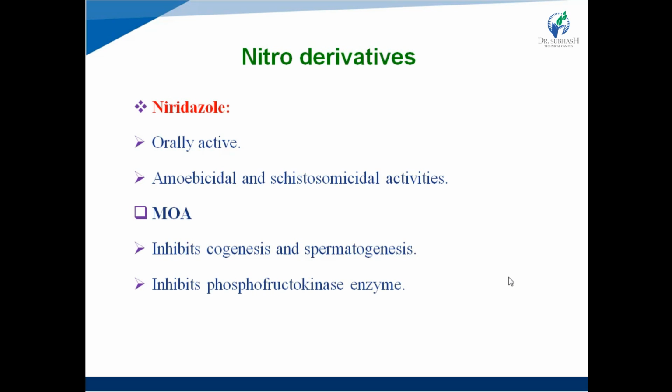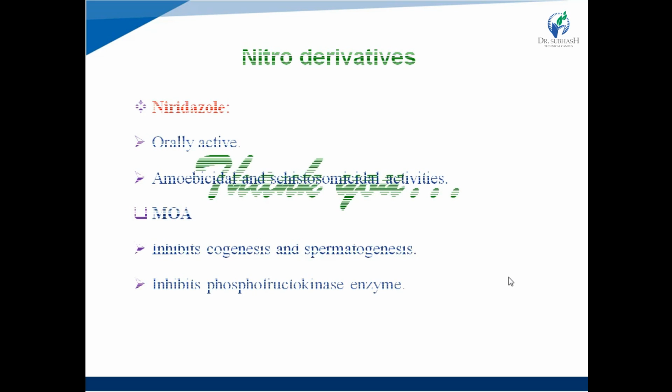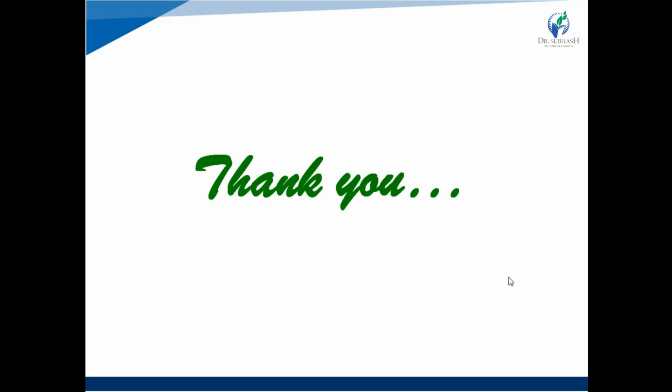Mechanism of action: it inhibits oogenesis and spermatogenesis, which ultimately inhibits the growth of helminths inside the body. It also inhibits the phosphofructokinase enzyme. This enzyme is important for glycogen depletion. Inhibition of the phosphofructokinase enzyme leads to the inhibition of certain metabolic processes in the helminths and causes paralysis in helminths. So, that is all about the anthelmintic agents.